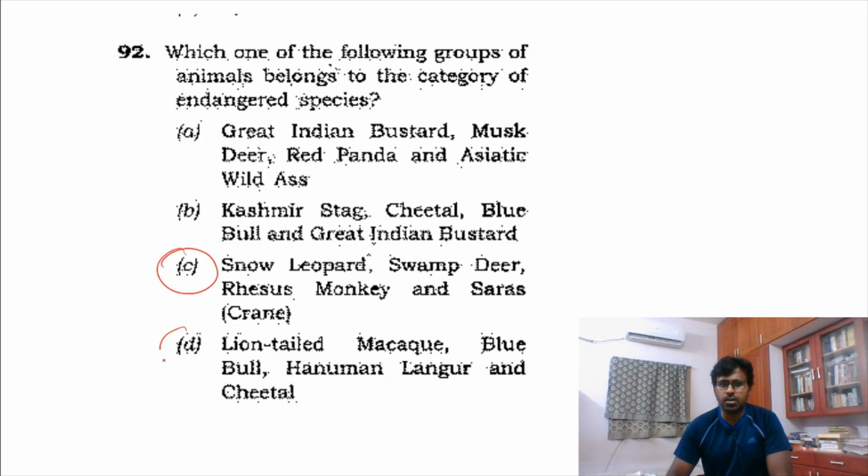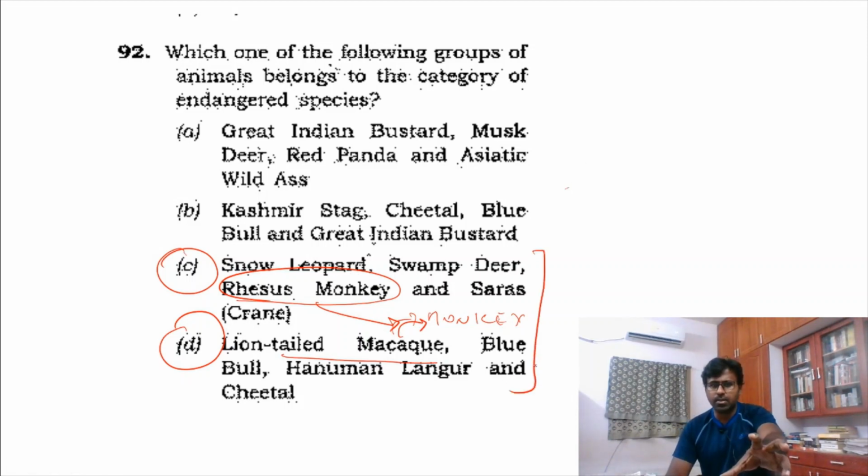Which is an endangered species now? You see this lion-tailed macaque. This is a normal monkey. And in the same way here, you see the rhesus monkey. These two are not endangered, these are normal monkeys. So these two options go away. When you remove them, what they are asking is which category has the endangered species? Definitely lion-tailed macaque; rhesus monkey is not true. When you remove that, you will have A or B.